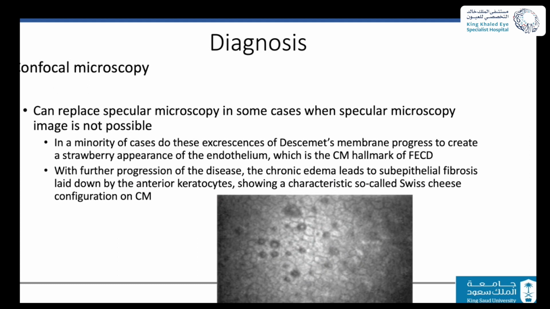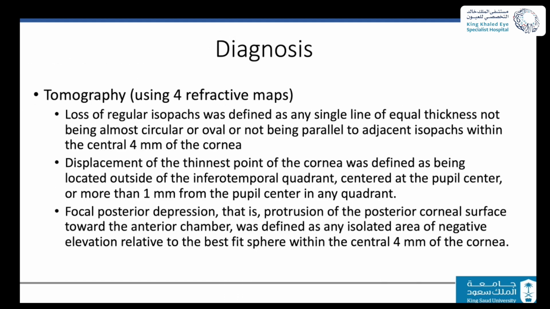Confocal microscopy, to some extent, is similar to specular. Maybe the image is a little bit clearer, and it also outlines the guttata as well as the endothelial cell count and the shape and size of the endothelial cells. On top of that, it might also show stromal edema or epithelial changes, which we don't see with specular microscopy.